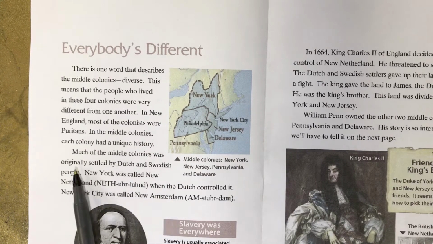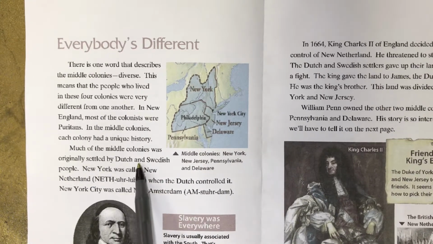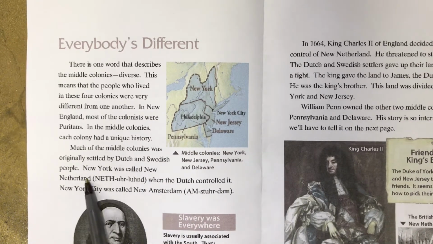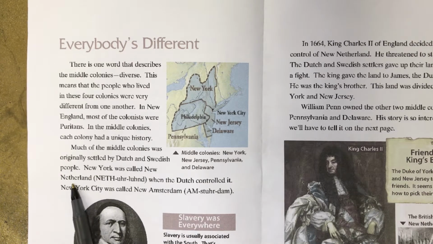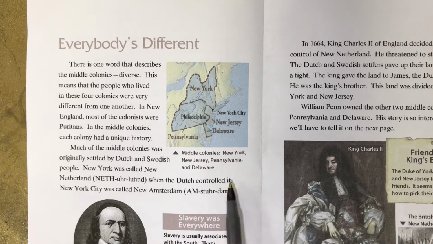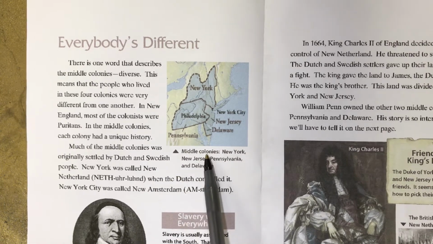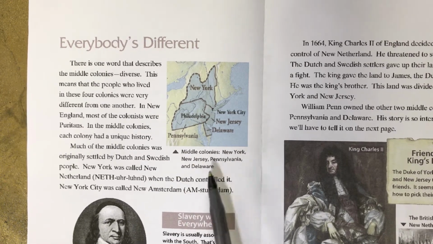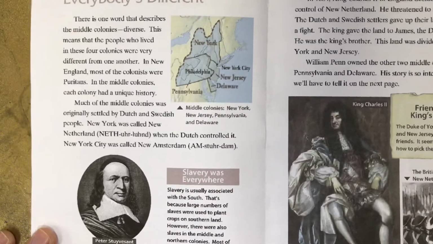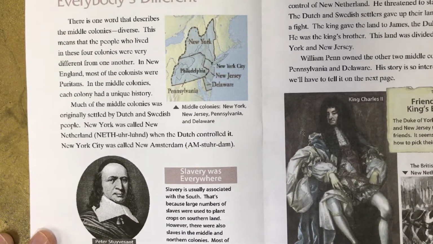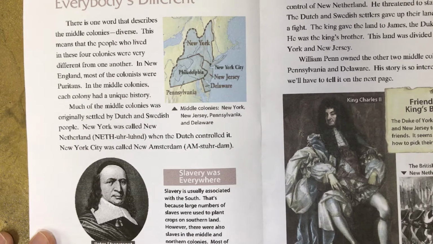Much of the middle colonies was originally settled by Dutch and Swedish people. New York was called New Netherland when the Dutch controlled it. New York City was called New Amsterdam. Middle colonies: New York, New Jersey, Pennsylvania, and Delaware. Peter Stuyvesant, governor of New Netherland.